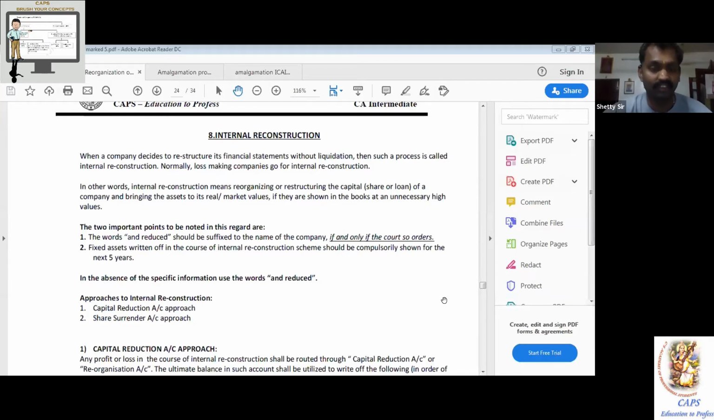In the last 4 examinations of the new scheme of CA Intermediate, 2 times they have asked an amalgamation question, 2 times they have asked internal reconstruction. Compared to amalgamation, internal reconstruction is the easiest of all. So let us learn it with the very basic, beautiful provisions, and then let us work out some questions.